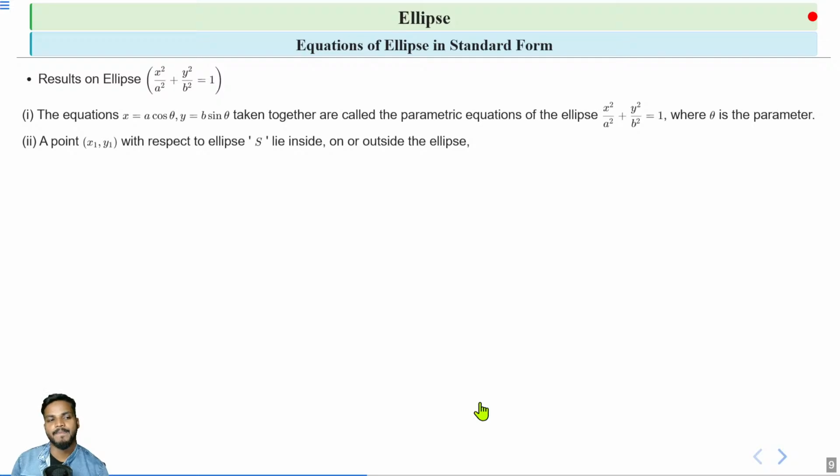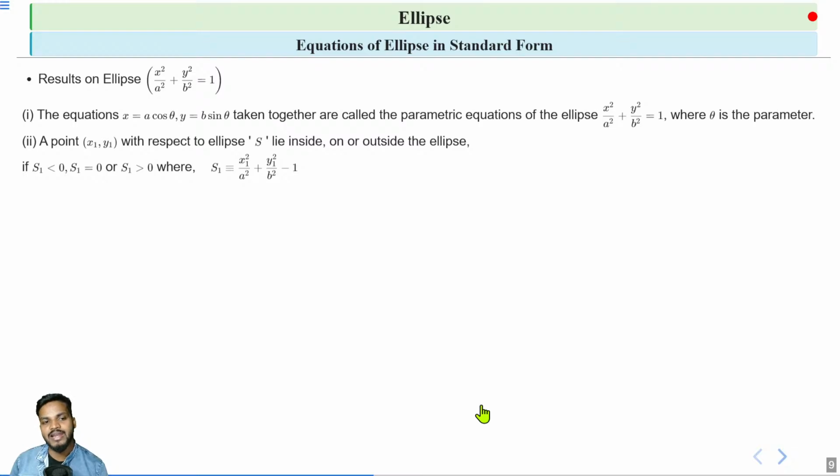Next, if we have any point x1 comma y1, then this point can lie on the ellipse, inside the ellipse, or outside the ellipse according to the sign of S1. If S is the equation of the ellipse, that is x square by a square plus y square by b square minus 1, and we substitute the point x1 y1, we get S1, that is x1 square by a square plus y1 square by b square minus 1.